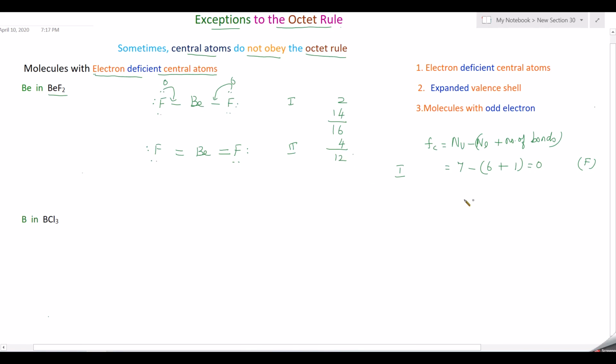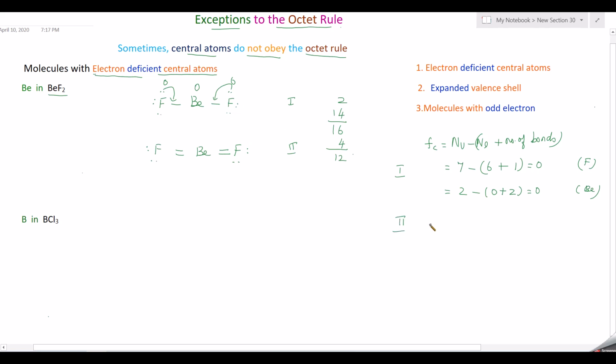Now you take beryllium. Valence electrons for beryllium 2 minus, there is no lone pair, so 0, and then you have only 2 bonds, so 2, that will be equal to 0. So now beryllium also has 0 as the formal charge. Now you go to the second structure.